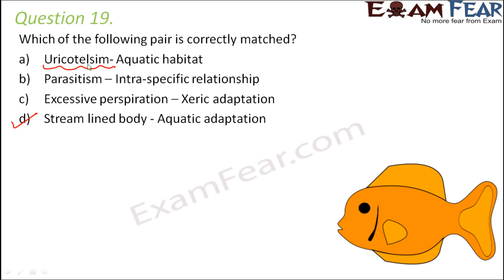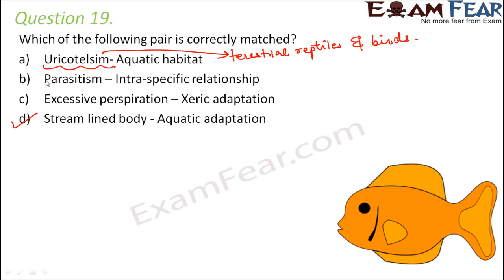So, how does uricotelism help the terrestrial? It is a form of excretion which is seen in reptiles and birds. This type of excretion helps in efficient water conservation and also it detoxifies ammonia. So, uricotelism has nothing to do with aquatic habitat.